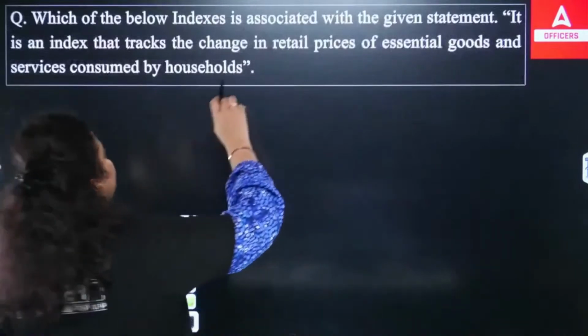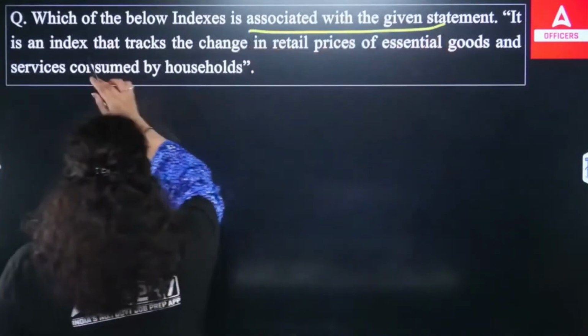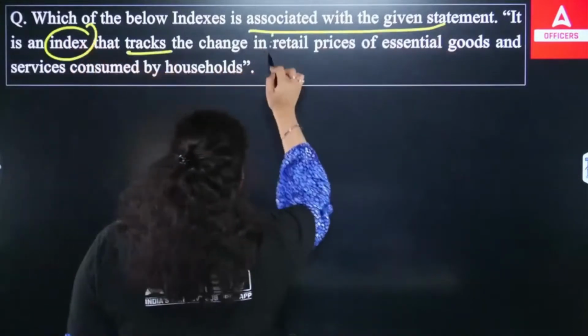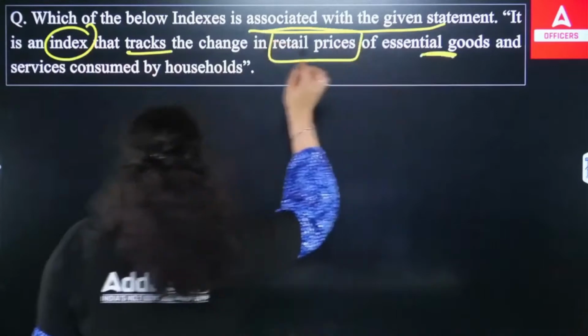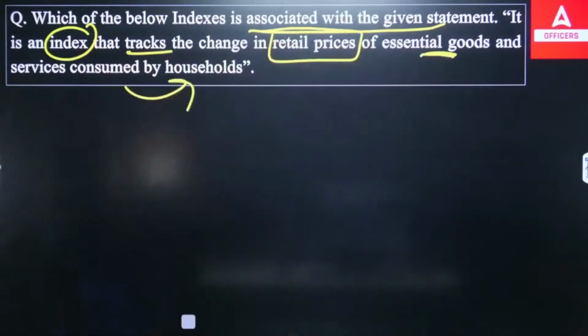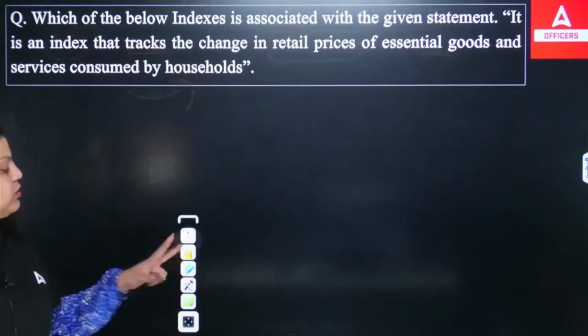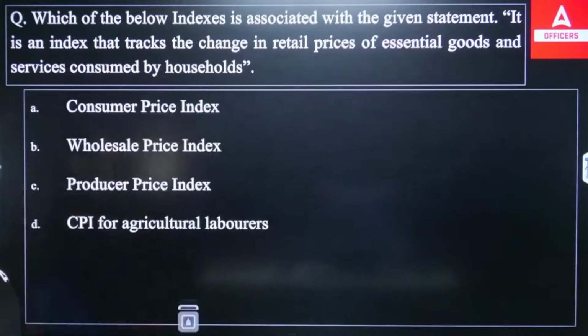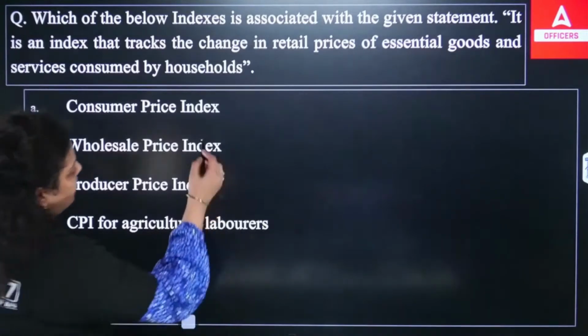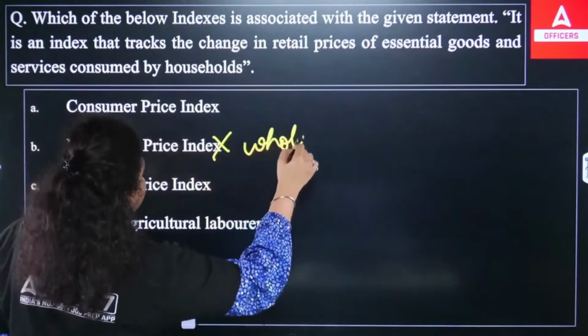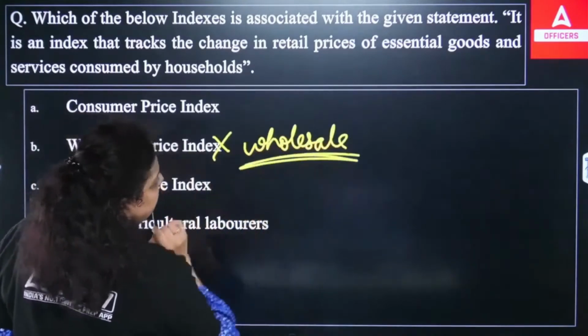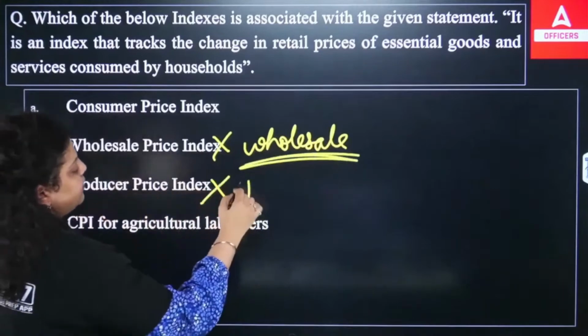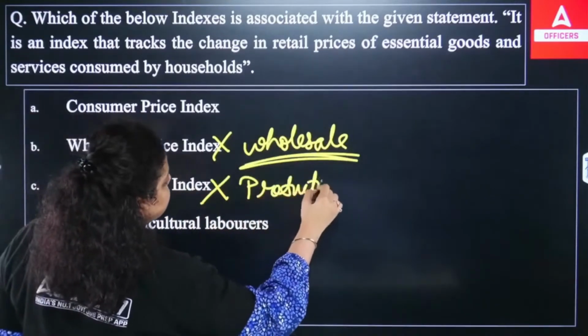Which of the following indexes is associated with the given statement? It is an index that tracks the change in the retail prices of essential goods and services consumed by the households. So whatever goods and services we are consuming, those prices will be calculated at the retail level. Which of the following indexes calculates that? This is the question. Is it a CPI, is it a WPI, is it a PPI, is it a CPI for agriculture? It can't be WPI because it measures the inflation in the wholesale market. It can't be producer price index because it takes the inflation at the production stage.